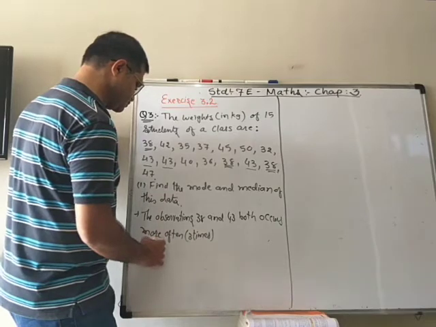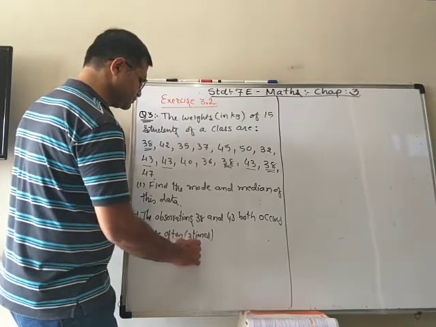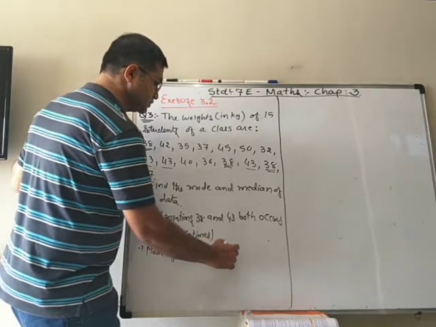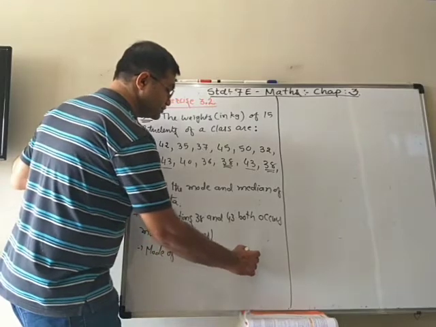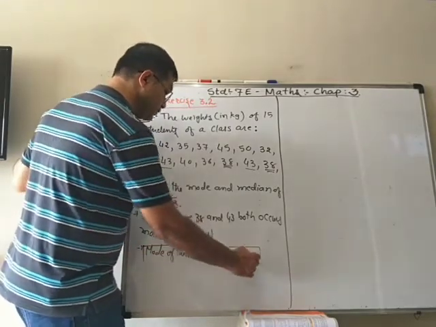Therefore, mode of the data are 38 and 43. Both are the mode.